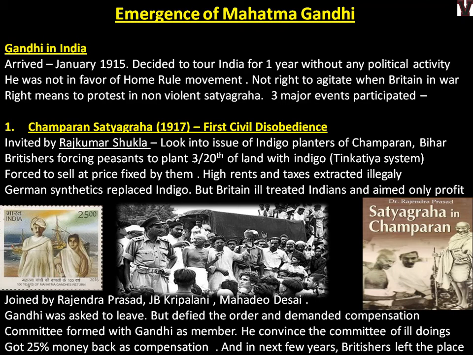So this was the big win for Mahatma Gandhi. He got connected to the masses. He could get back the compensation he demanded. So you should know this is civil disobedience. That is, you are asked to do something, you won't obey it, and instead you will demand something. If you simply don't obey it, it will be like non-cooperation, like you are not cooperating. But if you make demands over disobedience, that is called civil disobedience movement. So you should understand the slight difference. Okay, now this is Champaran Satyagraha, important because it's 100 years. Now we'll see the next one.